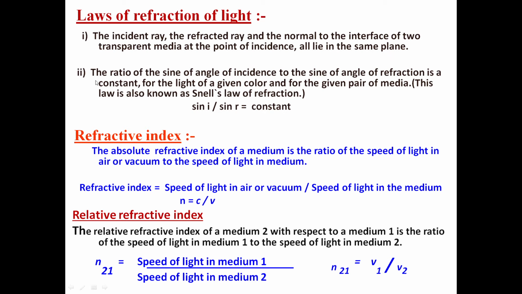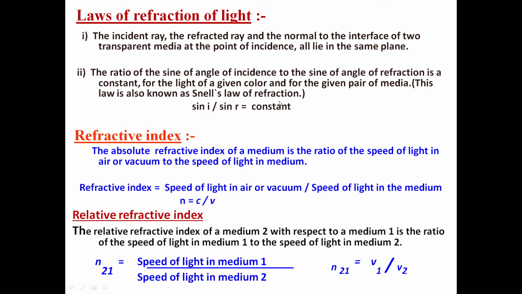Second law: the ratio of the sine of angle of incidence to the sine of angle of refraction is a constant, and this is always a constant for the light of a given color and for the given pair of media. So how can we write it? We can write it like this: sin i / sin r = constant. And this law is also known as Snell's law of refraction.